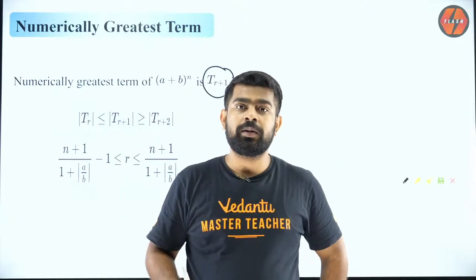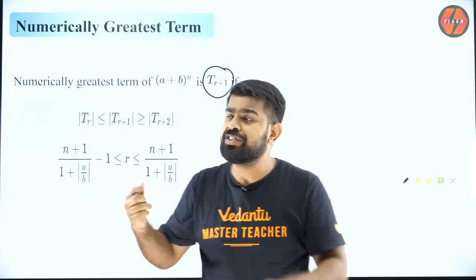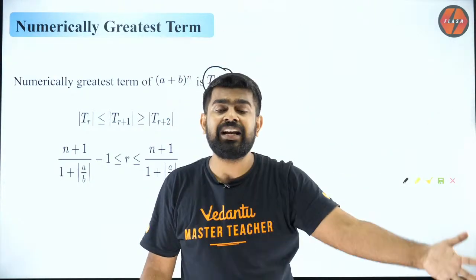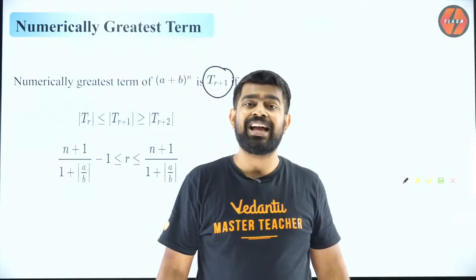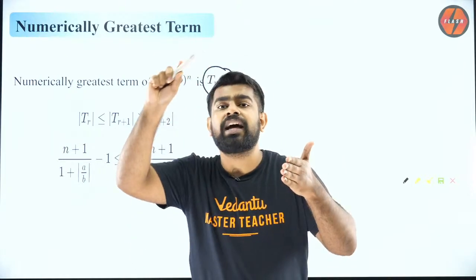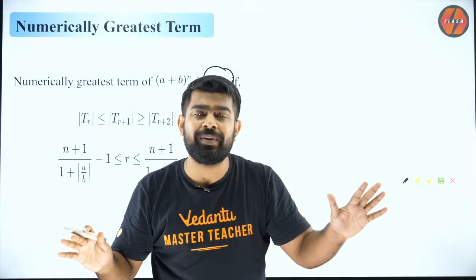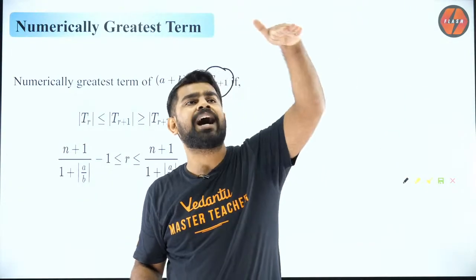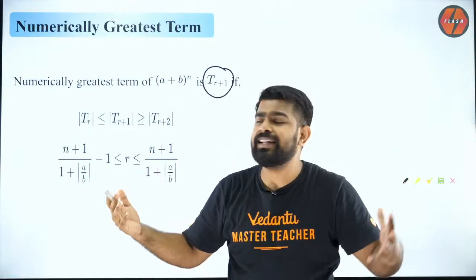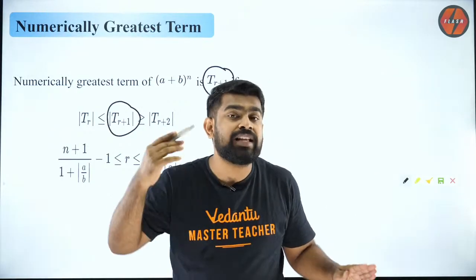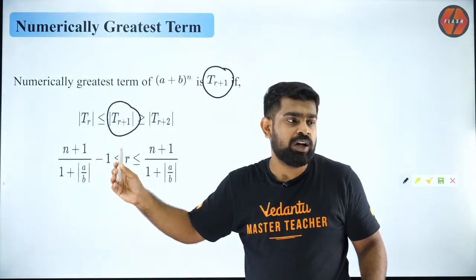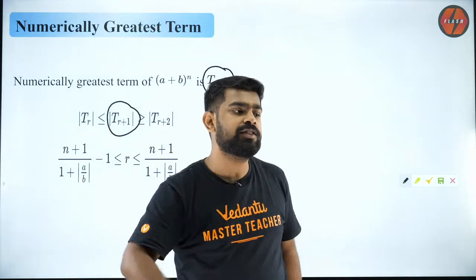But you might ask me the next question. But sir, you are just comparing three terms and you are saying that this term is greatest. How do we know for the entire binomial expansion? But guys, for that also I have an answer. Don't you all agree your binomial expansion peaks in the middle and then comes down? You always see, any binomial expansion starts from a low value, goes high and then comes down. So if I take care of this, it is automatically going to be the greatest term. That is the logic behind this formula, this condition which I have given you. I hope you guys have got it.